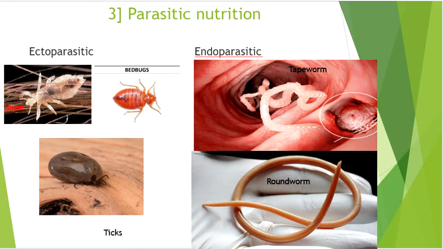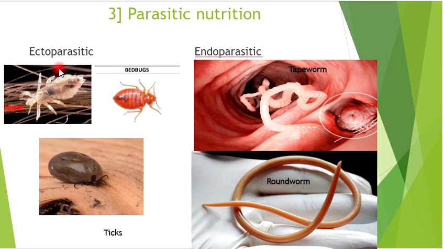The next type of nutrition is the parasitic nutrition, which is further classified as ectoparasitic nutrition and endoparasitic nutrition. As the name suggests, ecto means on the outside and endo means the parasites which live inside other living organisms.